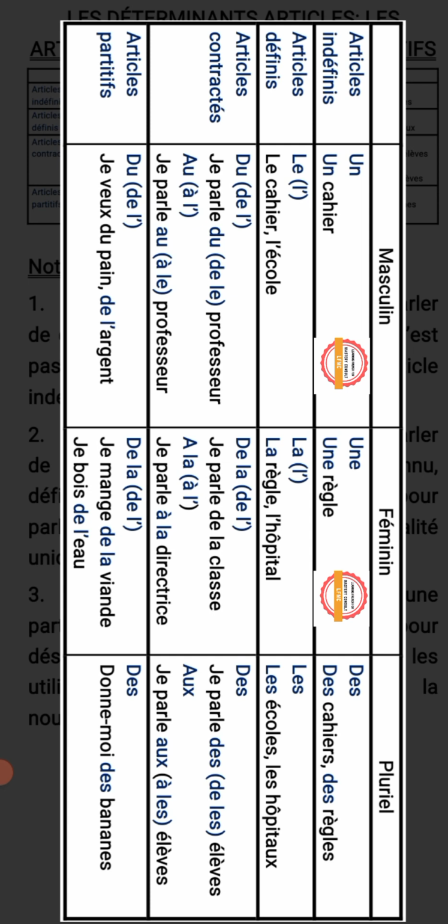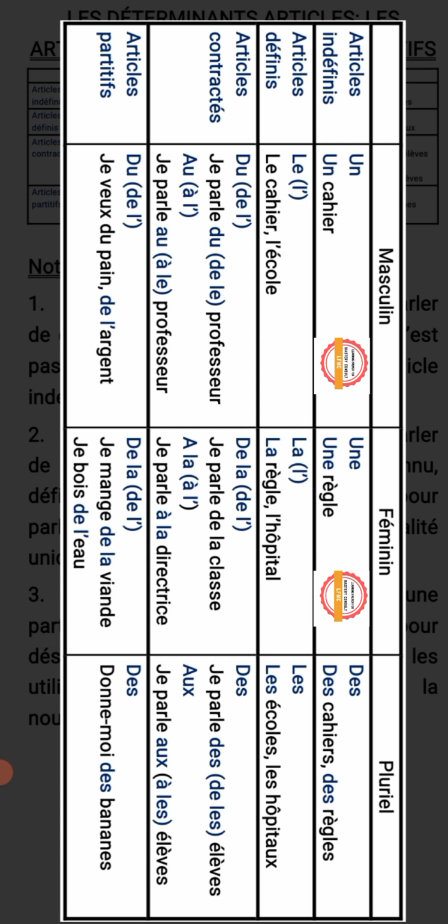Ensuite, article défini. On utilise les articles définis pour parler de quelqu'un ou de quelque chose bien connu, ou de quelque chose d'une vérité générale, ou de quelque chose d'unique. We use definite articles to talk about something that is well defined, well known, to talk about a general truth or something specific. Ici, le jus d'orange, for instance. Le jus d'orange, I'm not going to say un jus d'orange, no. Le jus d'orange. I know very well what type of juice, orange juice. Le jus is well defined.